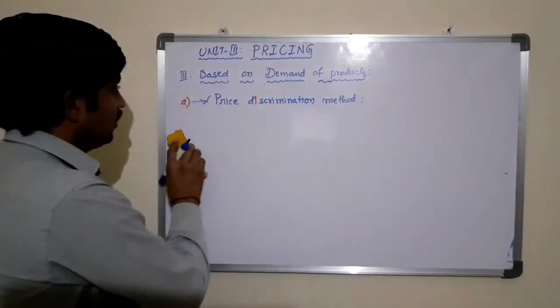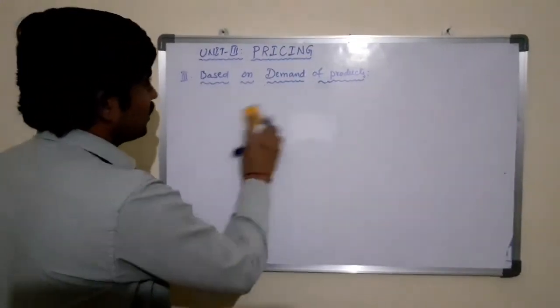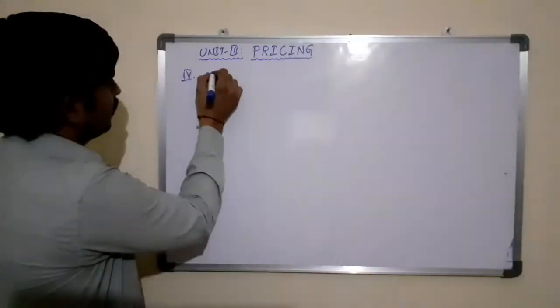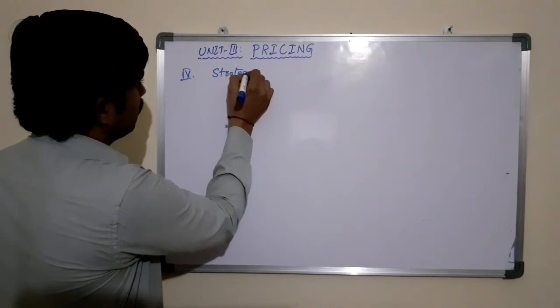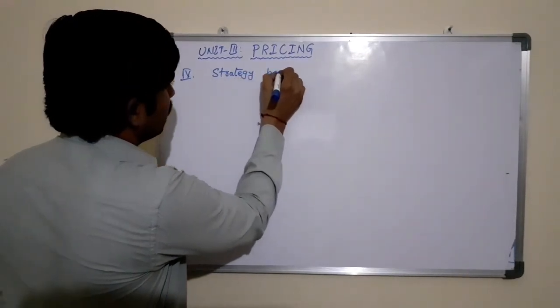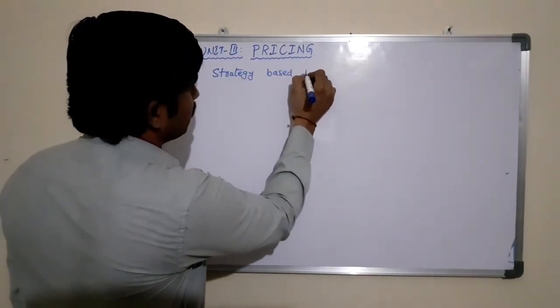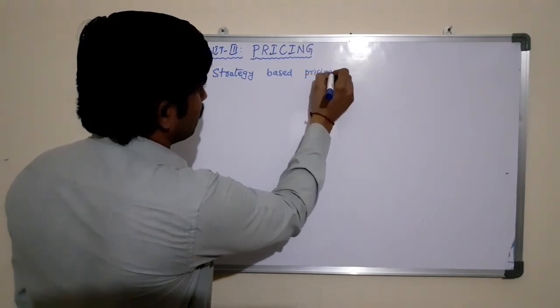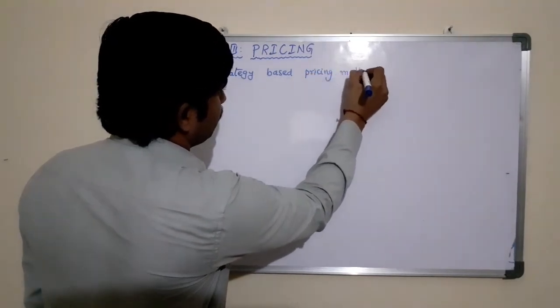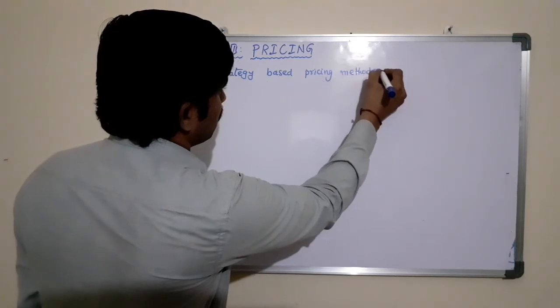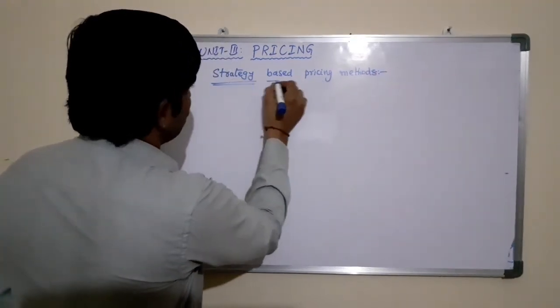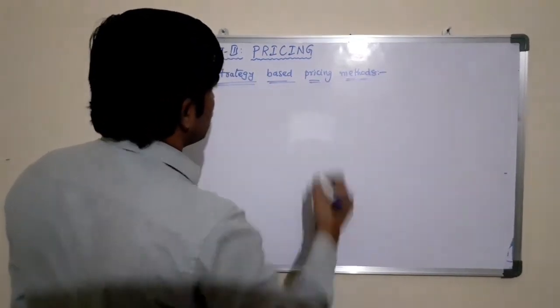And another method of pricing is based on the strategy. The price of the product fixed based on the strategy, that is the fourth one, strategy based pricing method. So what is the meaning of strategy based pricing method?